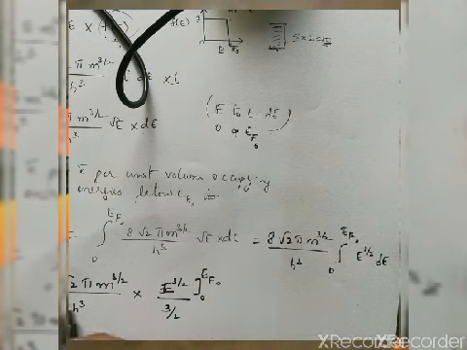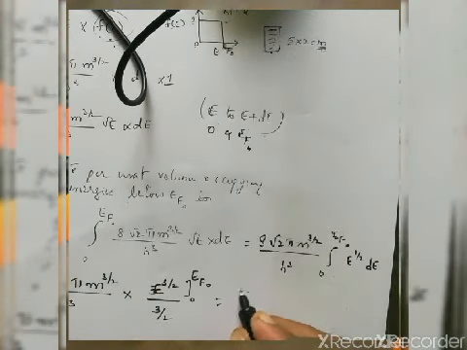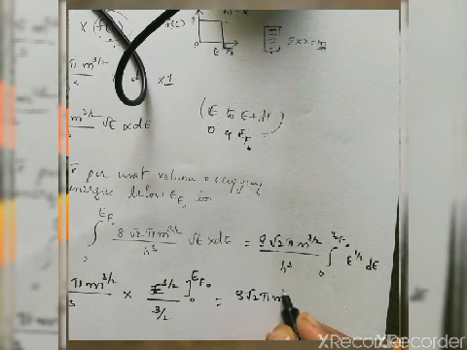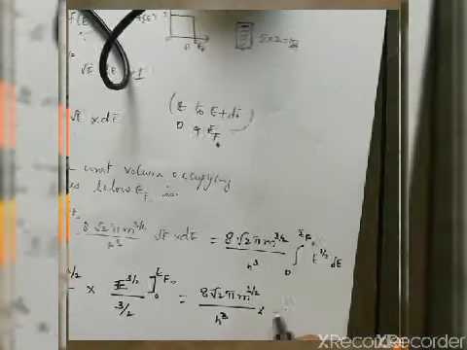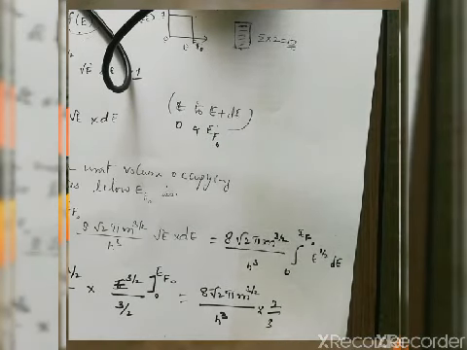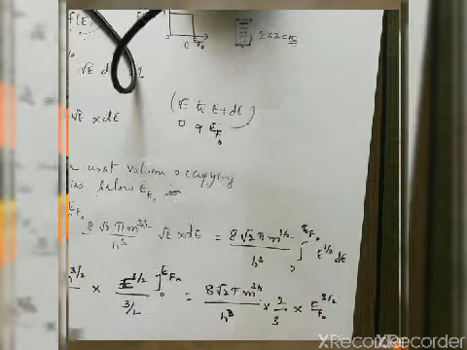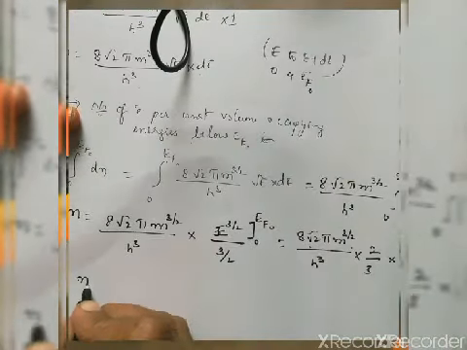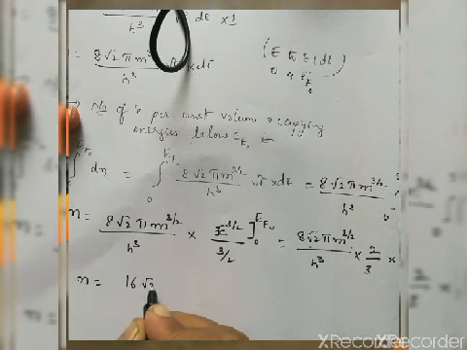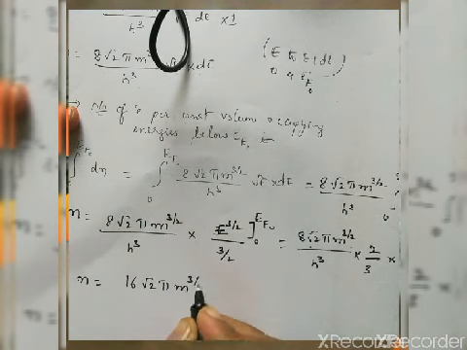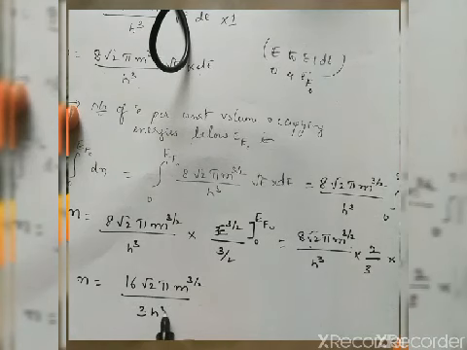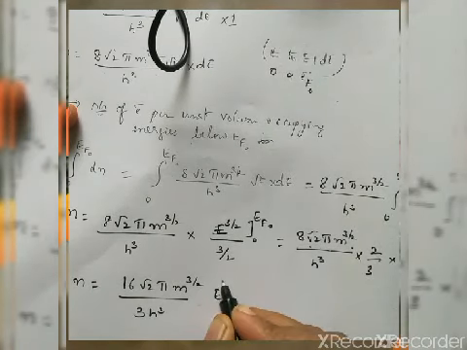So this 3 by 2, when I take it here, it will be 8 root 2 pi m to the power of 3 by 2 divided by h cube into 2 by 3 into EF naught to the power of 3 by 2. So here 8 into 2 is 16. So I write the concentration of electron as n is equal to 16 root 2 pi m to the power of 3 by 2 divided by 3 h cube EF naught to the power of 3 by 2.